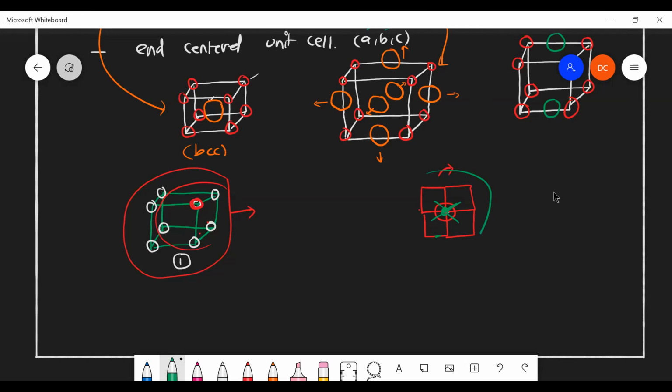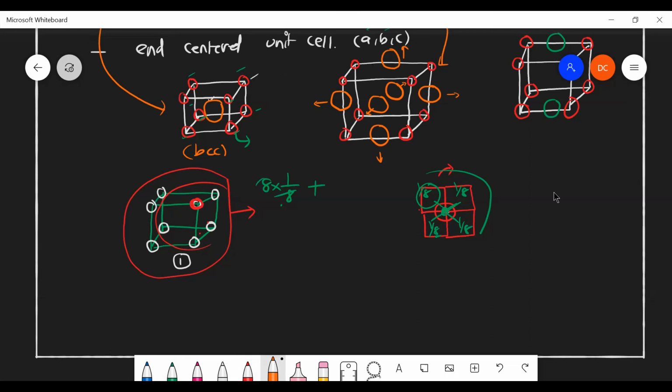Okay. So one corner atom contribution is how much? 1 by 8. Am I right? One corner atom contribution is 1 by 8 because only 1/8 of the atom is occupied by one particular unit cell. For this particular unit cell, the contribution is 1 by 8, and likewise for each of the others. Back of this 4, also we have 1 by 8 each. So totally 8 by 8 means we have one atom. So the corner atom contribution is 1 by 8, but totally 8 corners, so the total is one atom.